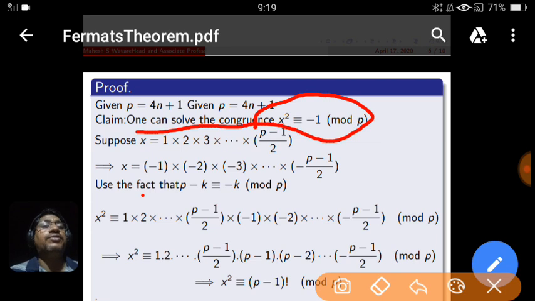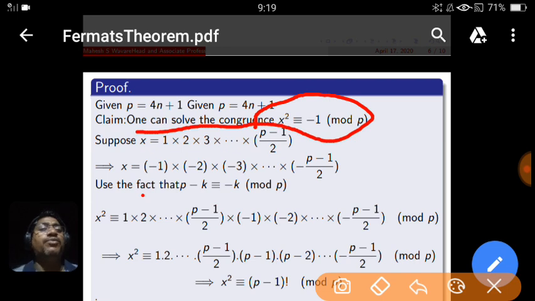And we use the logic of the previous example. What did you do in that case? Your p is 13 and you have chosen x as 6 factorial, that is p minus 1 divided by 2 factorial. So I choose x as p minus 1 upon 2 factorial, and keep in mind p minus 1 is also 4n.